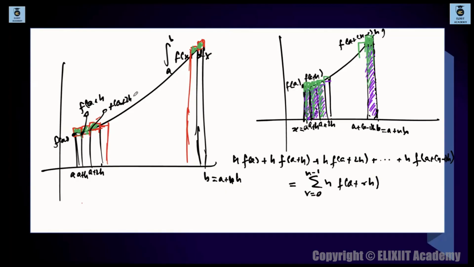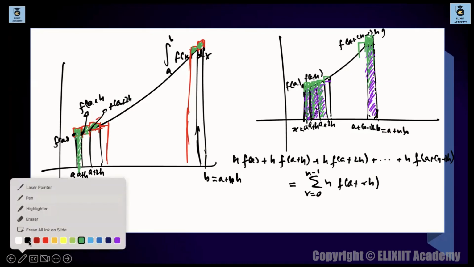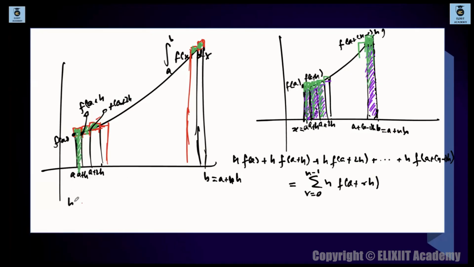तो देखो, what is the area of this green strip over here? What is the area of this particular strip? ये क्या होगा? What is the highest height? Breadth is the same, h. Breadth तो same है. Breadth is basically h. तो h times of. लेकिन first strip का height क्या है? The height of the first strip is now a plus h.